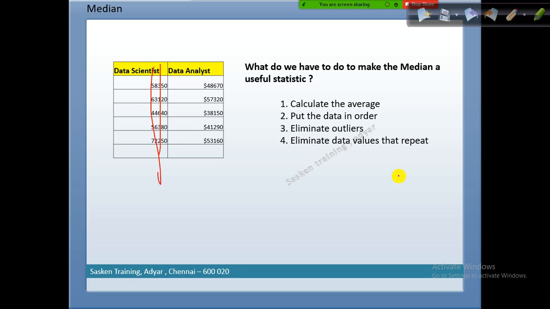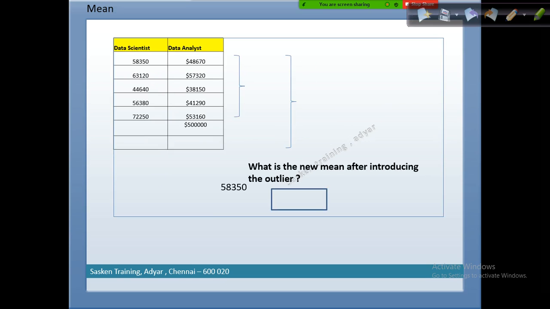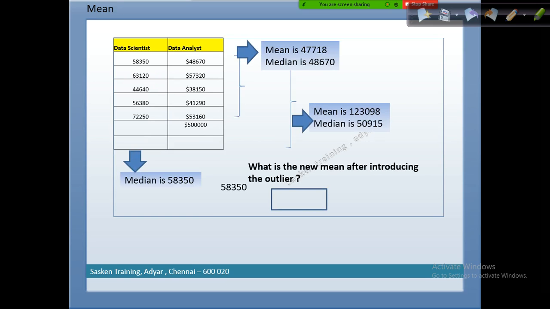First we need to start it out and take that median value. Calculate the average, put the data in order, right? Eliminate outliers. We don't have to eliminate the outliers. There is no outlier here. Even if you have an outlier, you don't have to really delete it. Eliminate data values that repeat. No, right? Put the data in order. That is the answer here. First, sort the data in order. Given this option, that is the only one thing we can say.